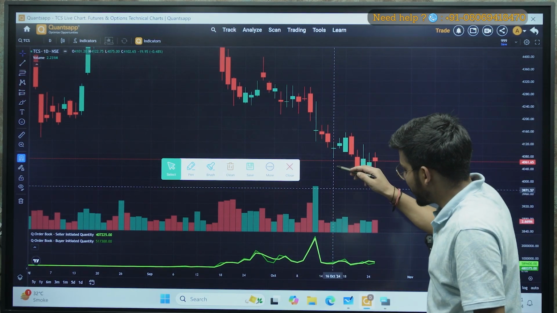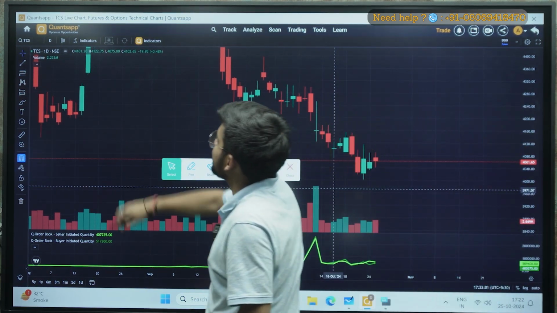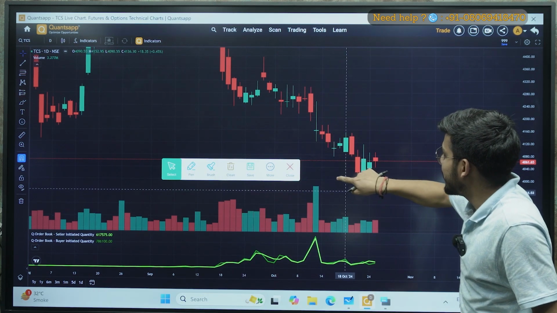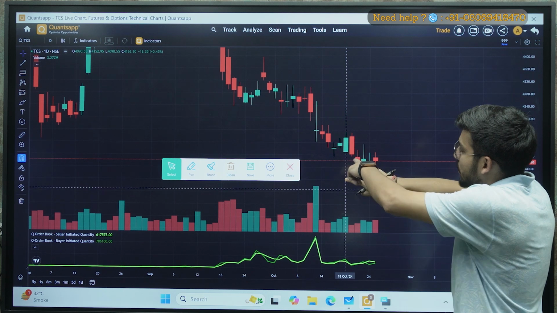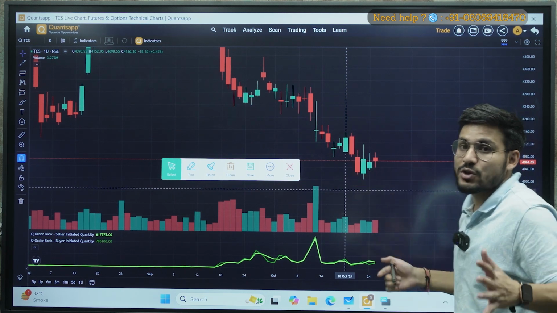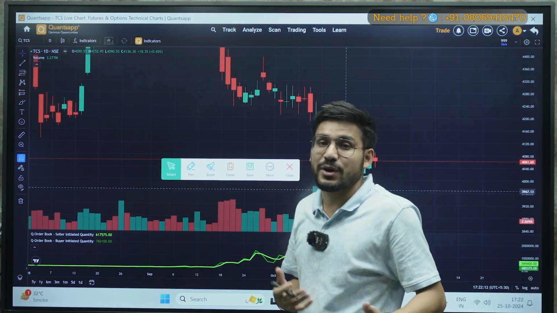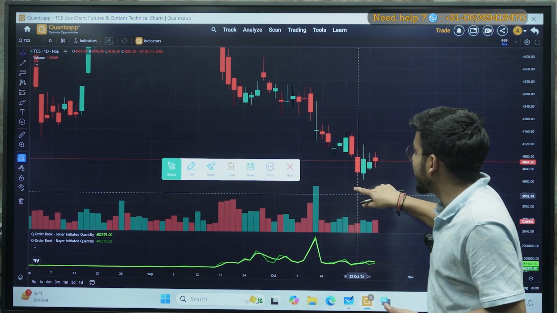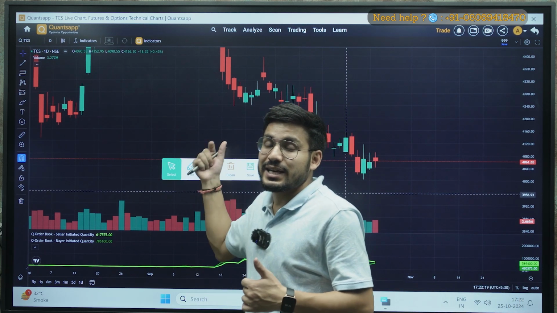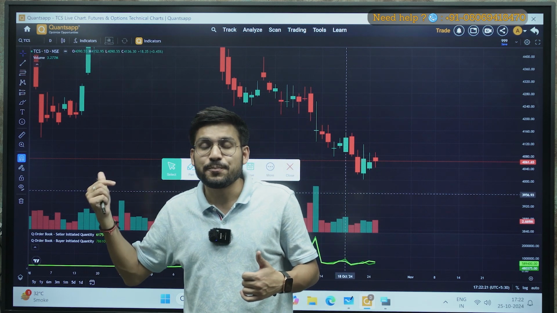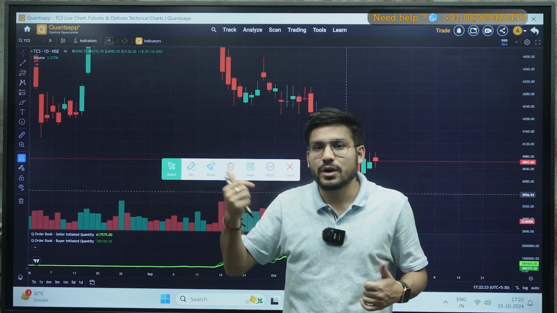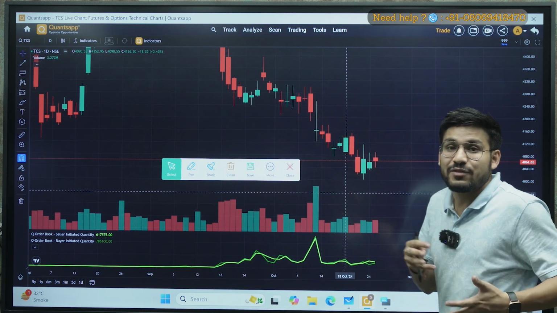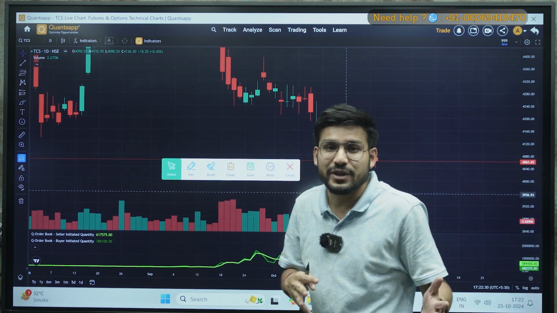So on the 16th of October, you can see the opening price was approximately 4101, and then the price started moving up. But because of the performance of the Nifty, when it was falling, my stock also fell. But it did not give you any sign that it is coming back from the strong zone to progressive, or progressive to weak zone. Why? Because this stock was performing relatively better than the Nifty overall, right?